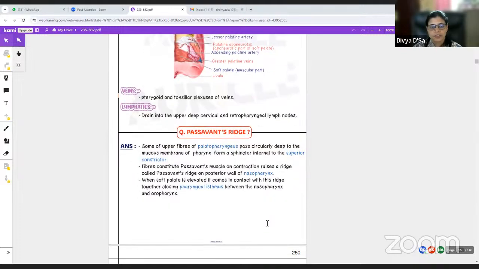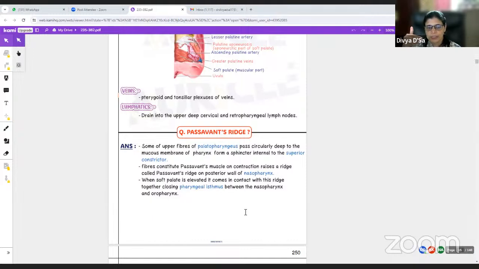We're coming to Passavant's ridge. So some of the upper fibers of the palatopharyngeus muscle pass circularly deep to the mucous membrane of the pharynx and form a sphincter internal to the superior constrictor. These muscle fibers we call the Passavant's muscle. When they contract, it raises a ridge called the Passavant's ridge on the posterior wall of the nasopharynx.